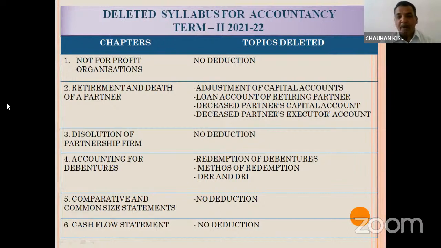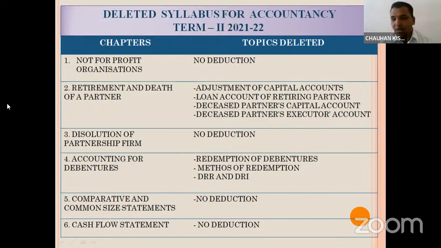In the dissolution of partnership firm, nothing is deleted. Everything you have to prepare. And maximum deduction is from the accounting for debentures. Actually, this debenture chapter is divided into 2 parts: issue of debenture and redemption of debenture. This year, CBSE has totally reduced this, and you do not have to prepare redemption of debenture. Only the meaning you have to remember. Only the meaning of redemption of debenture.